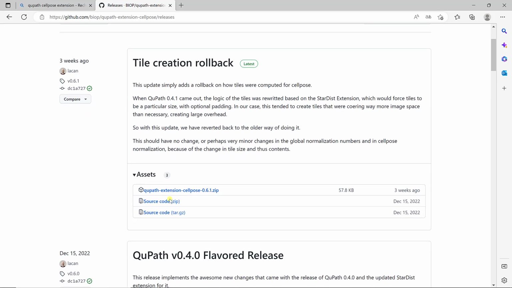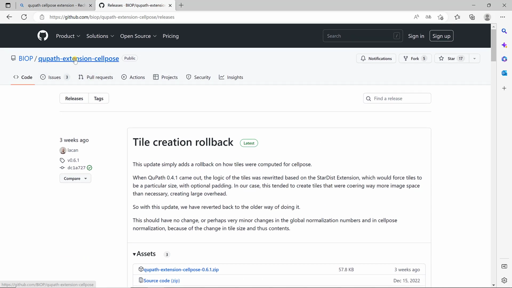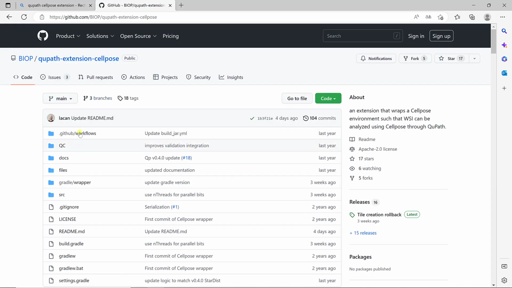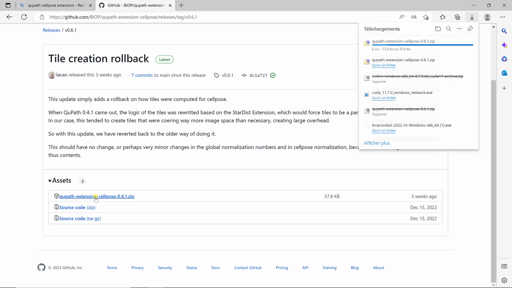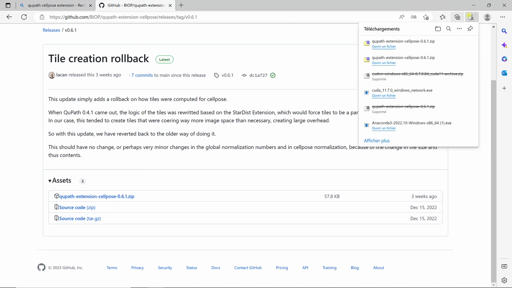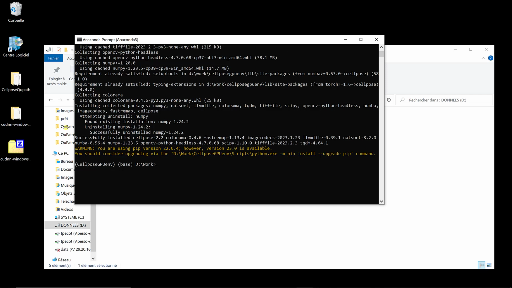So you might arrive on that page, and you want to look for the latest release. Releases are here. You can just go to latest and then download this zip file. It's pretty small, so that should be fast.